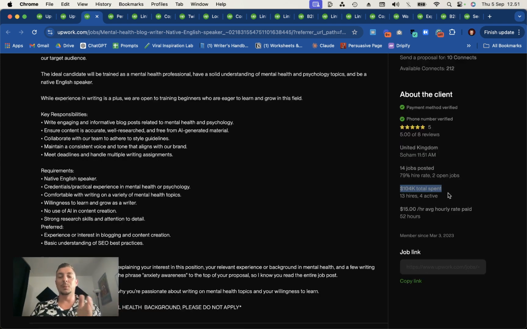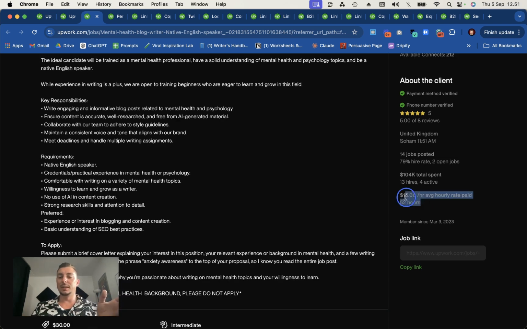Then I also want to look at how much money have they spent on the platform. If they haven't spent a lot of money, it's not necessarily a bad thing, but it does tell you a bit about how much money the client has, right? So here I can see that they've spent $104,000 on Upwork, which means that, of course, they've made more money than that in their business, otherwise they wouldn't be able to spend it.